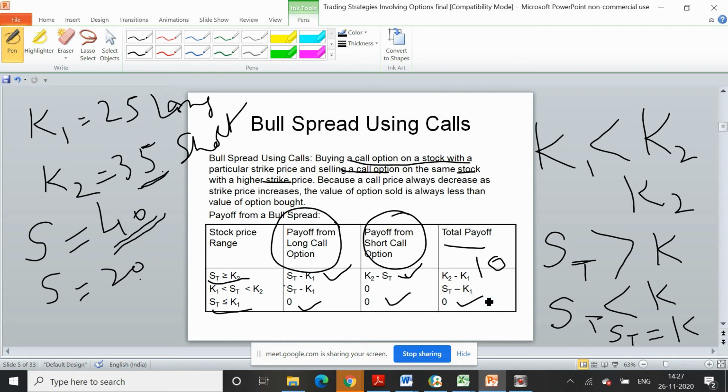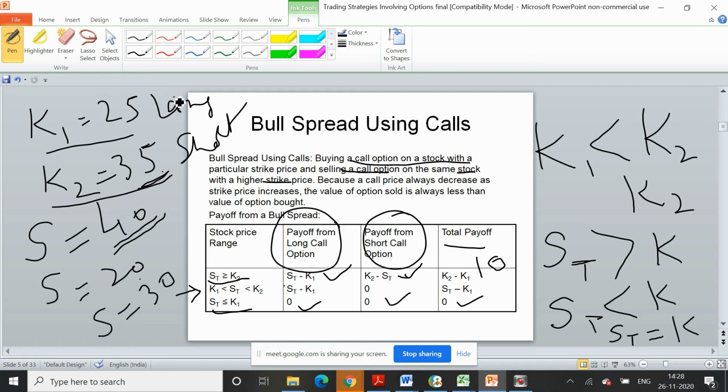What happens if the price lies in between, if S is, let's say, 30? So we come to the third situation where the spot price is greater than the long call strike K1 but is less than the short call strike K2. The long call, which gives you the right to buy: will you buy it from the call option or from the market? You will buy it from the call option.